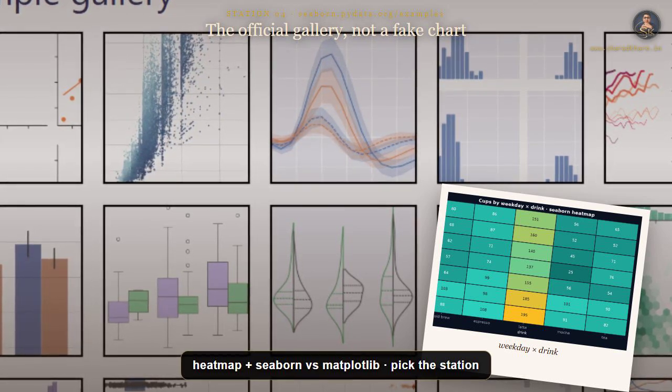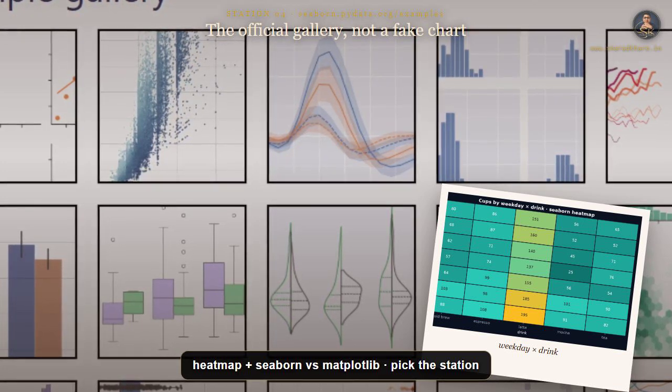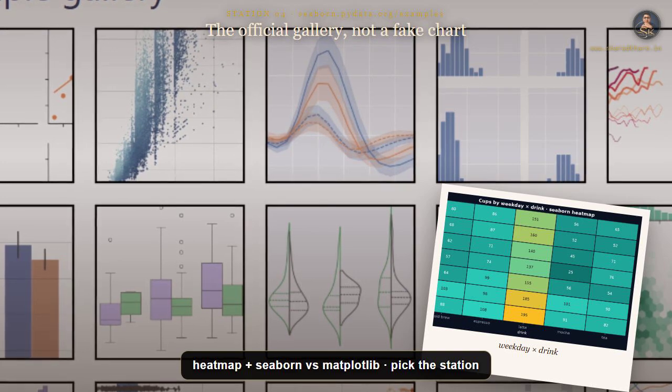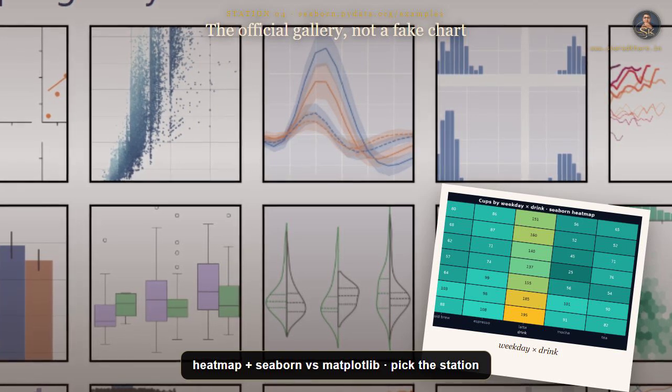Notice the pattern. Seaborn wants a data frame, column names and a question. You do not draw rectangles yourself. Use Matplotlib when you need custom ink. Use Seaborn when you want the statistical story fast and pretty.